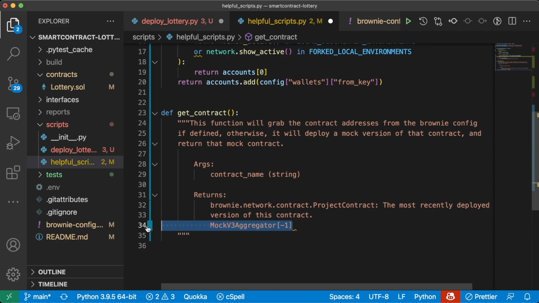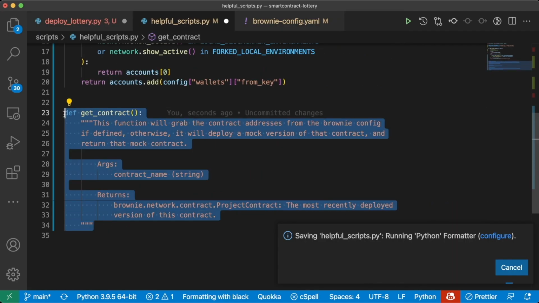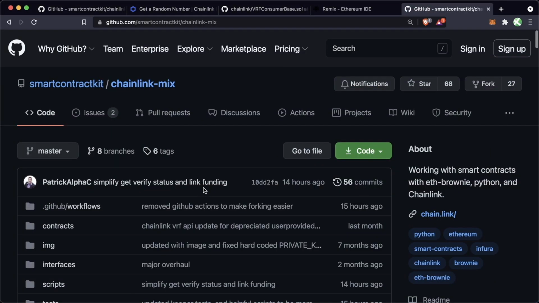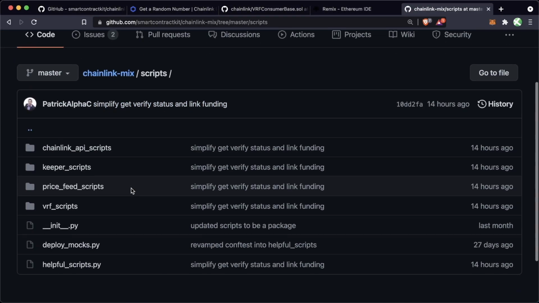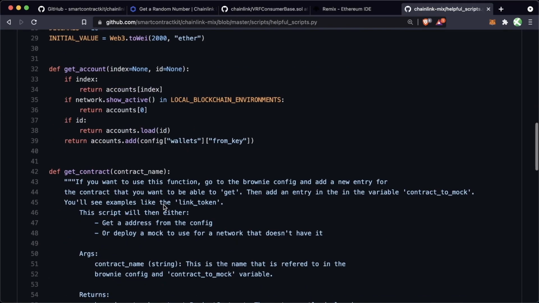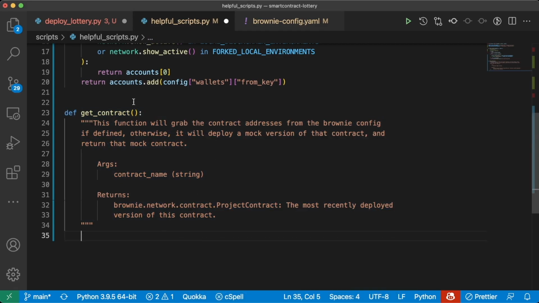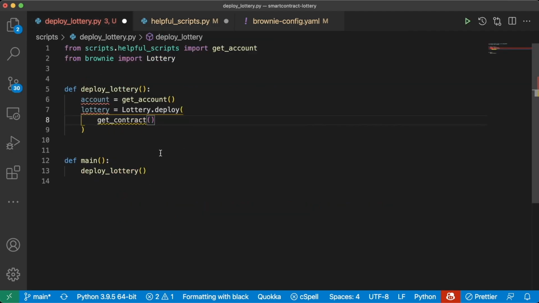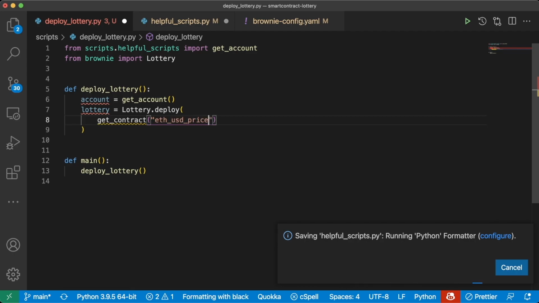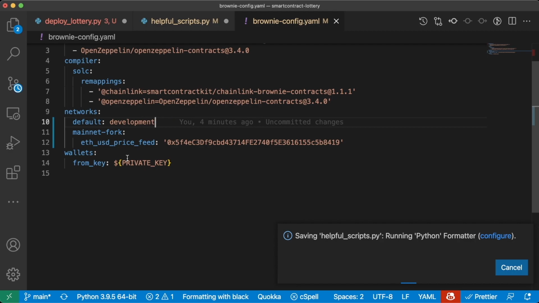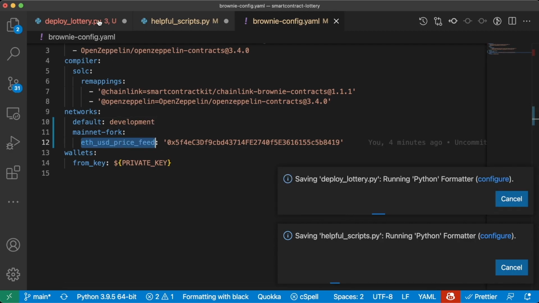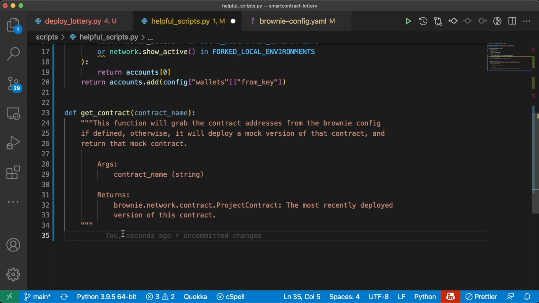So for example, if we have a MockV3Aggregator contract, it'll do the most recently deployed version of that with this -1 syntax. Now this getContract function, if this is a little confusing to you, again, we're going to go over this Chainlink mix in a little bit. And inside of this, it has a more robust description of what's going on in this getContract bit. So you can check that out if you want to learn more. But let's go ahead and actually define this. So we obviously want a contract name as an input parameter. So let's go ahead and add contract_name in here, meaning that this getContract function will get something like ETH/USD price feed, right? That's going to be the same as what's defined in our Brownie config.